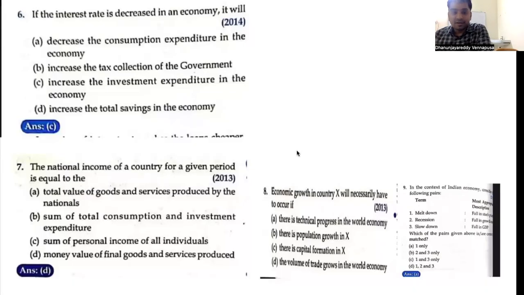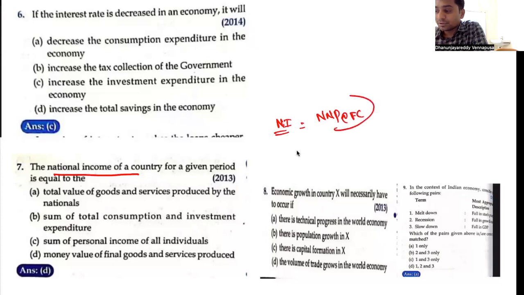The national income of a country for a given period is equal to... So they are asking what is the definition of national income. What is national income, guys? National income, normally, it is NNP at factor cost. NNP means GDP adjusted with net factor income abroad and adjusted with depreciation. So this is national income.